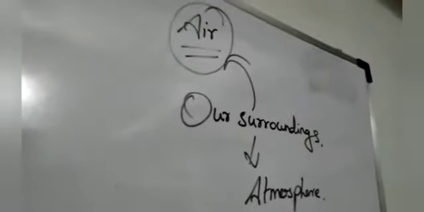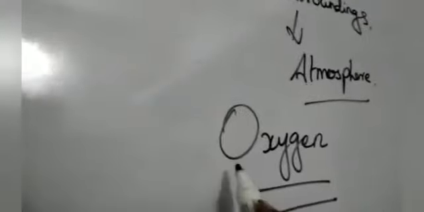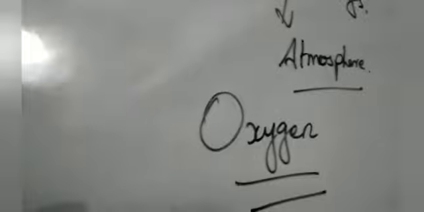Next we are going to know about oxygen. All the gases mixture is called air. All the gases mixture is called what? Air. Air means having all the gases. So first we are going to study about the oxygen.